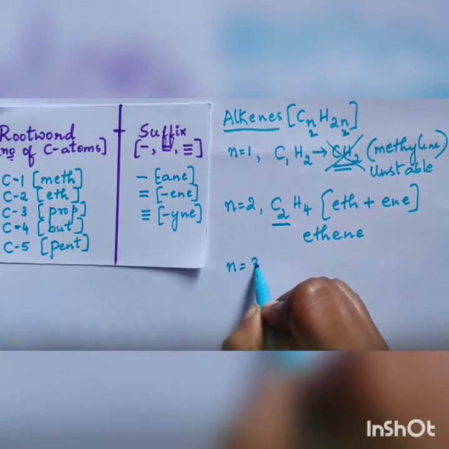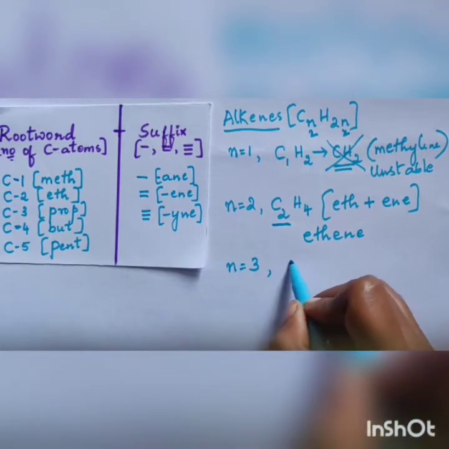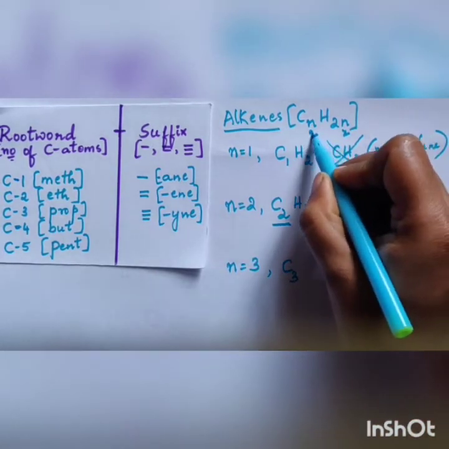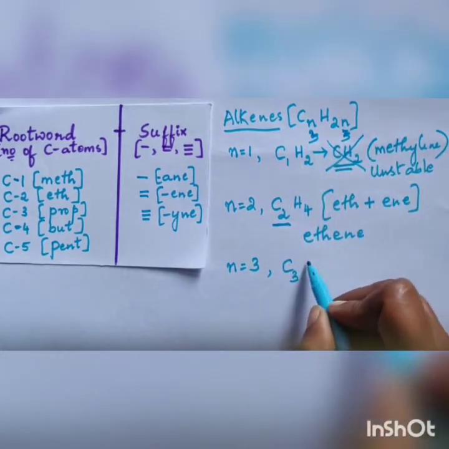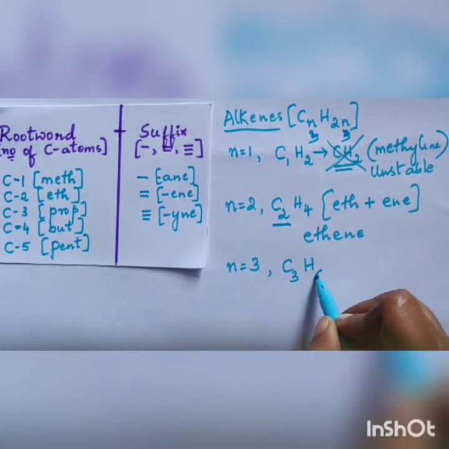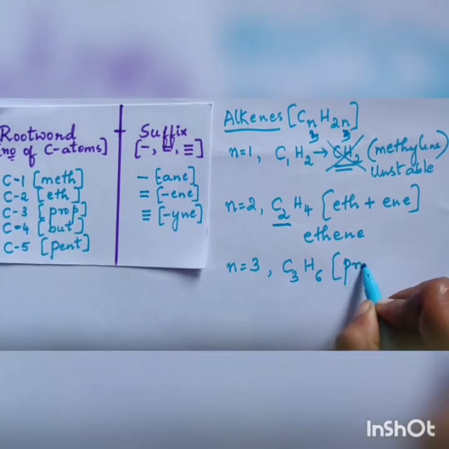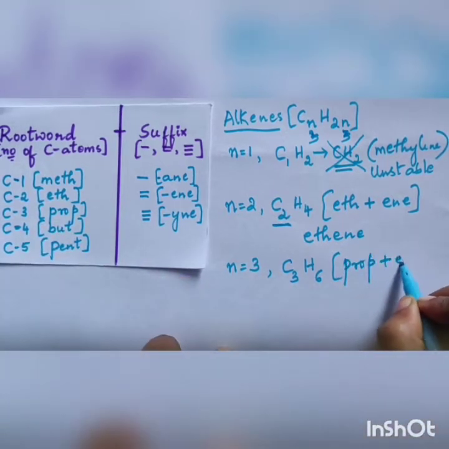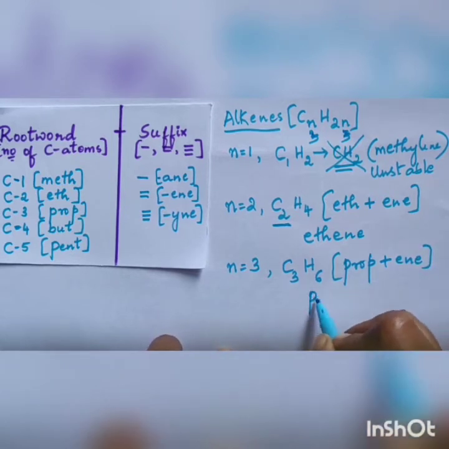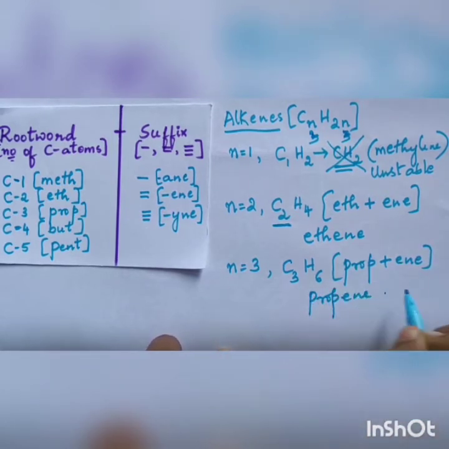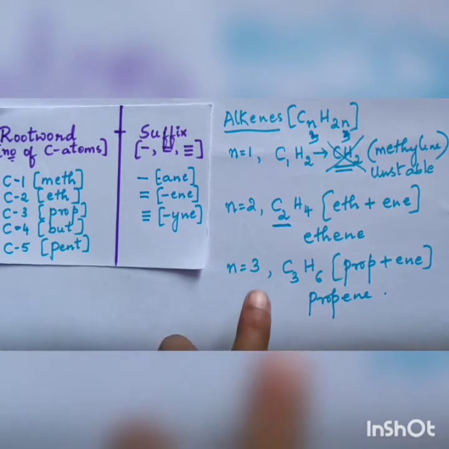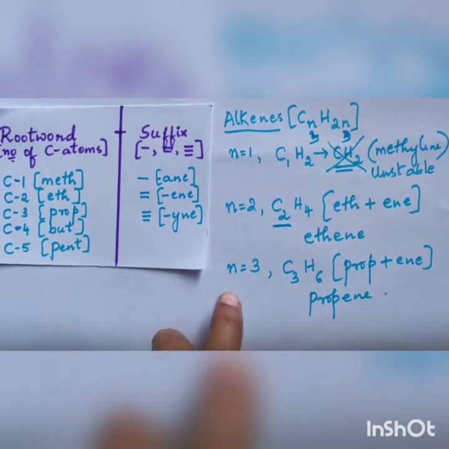n is equal to 3 means it is C3, introduce 3 here and 3 here, so it becomes C3H6. Three carbon atoms means prop, plus ene. So the name given here is propene. It goes on. n is equal to 4 means it is butene. n is equal to 5 means it is pentene.